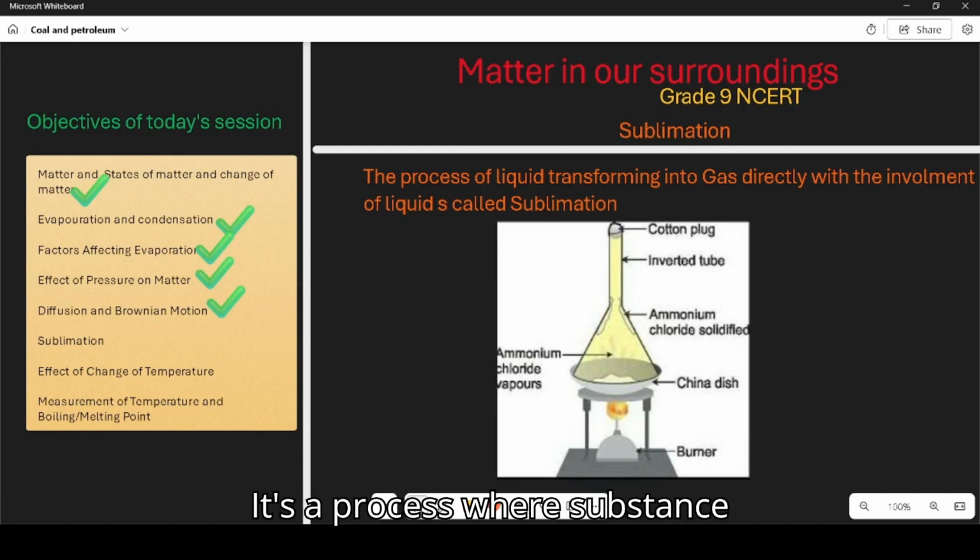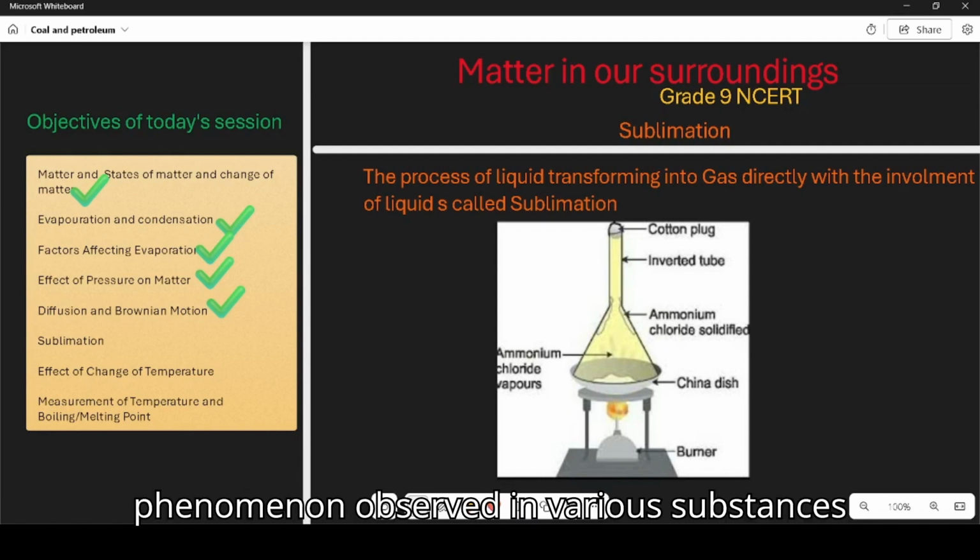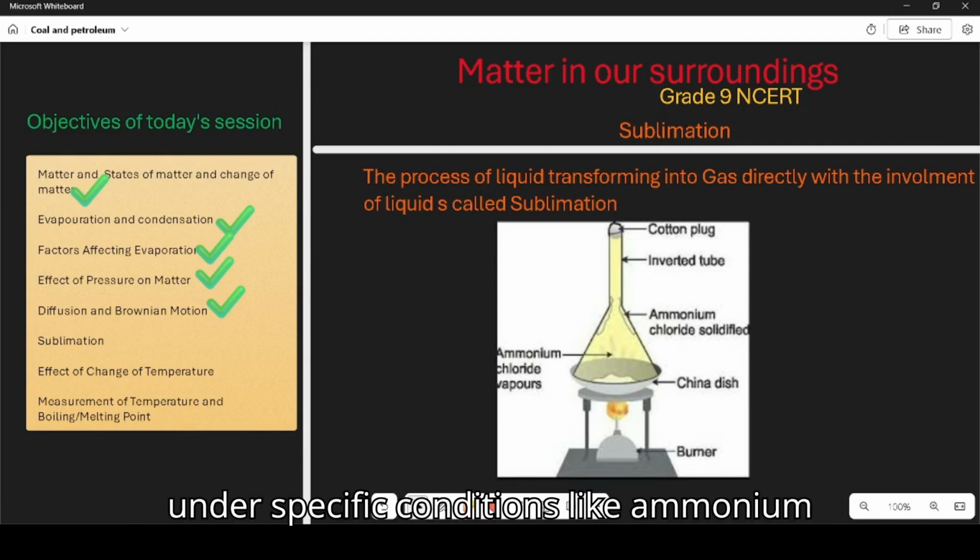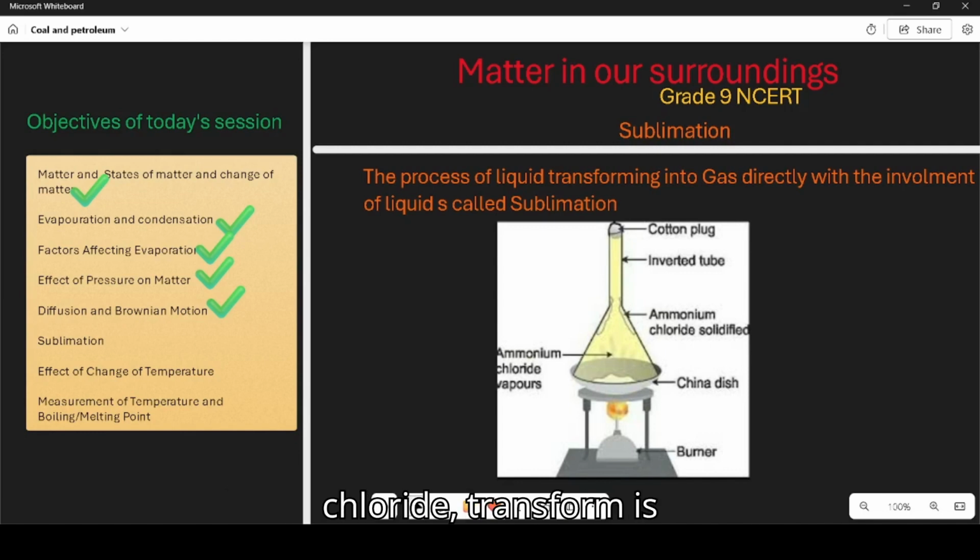It's a process where a substance transitions from solid to a gas without becoming a liquid. An intriguing phenomenon observed in various substances under specific conditions, like ammonium chloride transforming to ammonium vapors. So as you can see in the image, that's the process of sublimation.